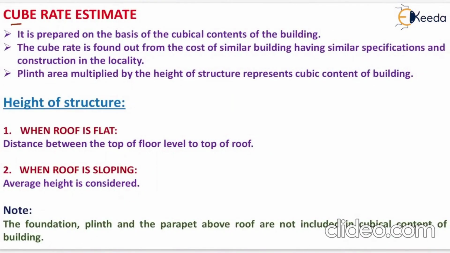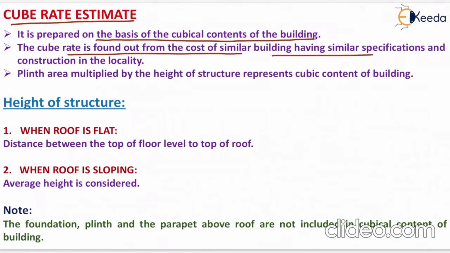Now the next is the cube rate estimate. It is prepared on the basis of cubical content of the building. Cube rate is found out from the cost of similar building having similar specification and construction in the same locality. It means that we have to find the cube rate from the cost of similar building in the same locality. Now, how can we find the cubical content of building? We need to multiply the plinth area by the height of the structure for finding the cubical content of the building.